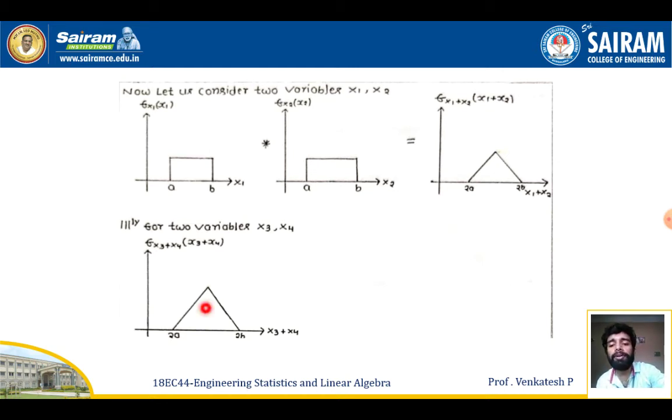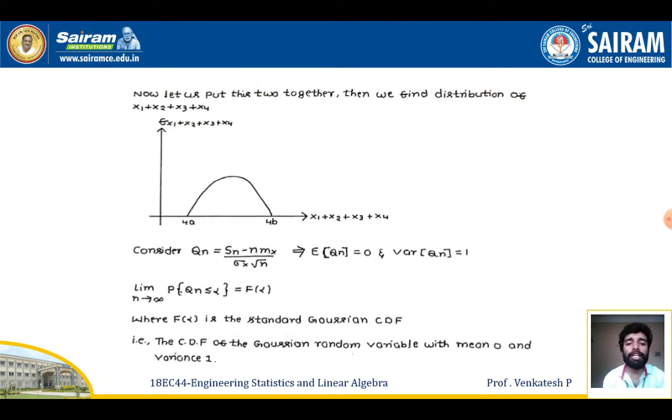So this is the plot for the sum of two random variables, x3 and x4. Now I'm going to add the random variables x1 plus x2 plus x3 plus x4 along with the PDF f of x1 plus x2 plus x3 plus x4. If I combine both of the previous two curves, the curve will take this form.